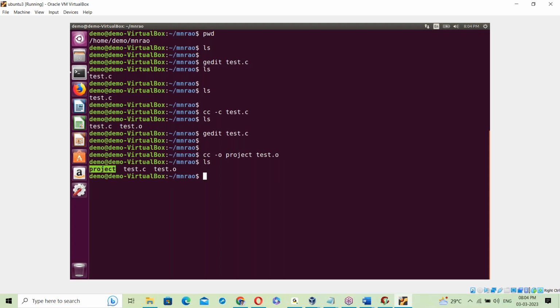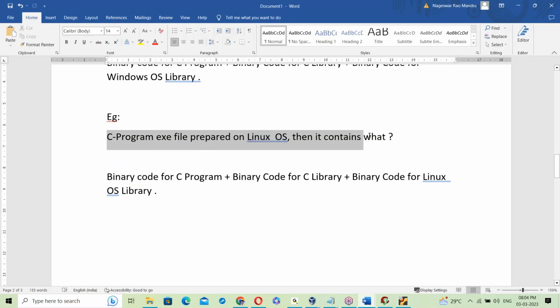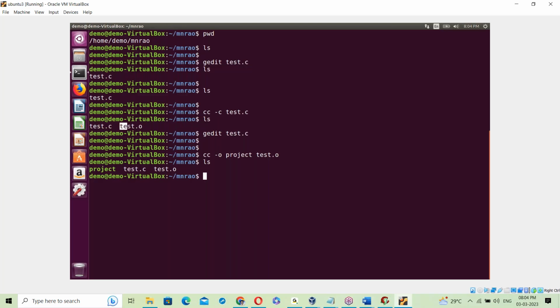Linking. Now what is being linked here? See, the C program exe file is prepared on a Linux base. Then what does it contain? The binary code for the C program, that means the test.o file.